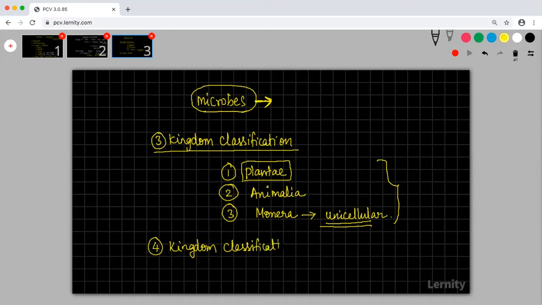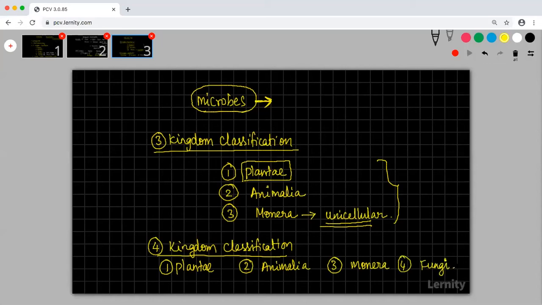In the four kingdom classification, they put plants into one group. The second one is Animalia. The third one, Monera. And the fourth one, they classified as fungi.